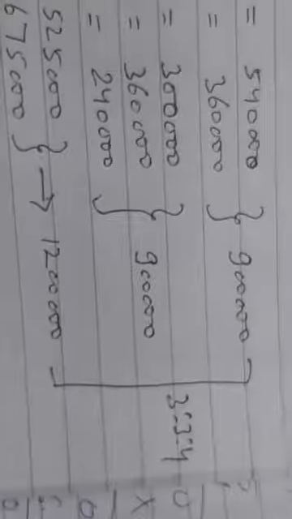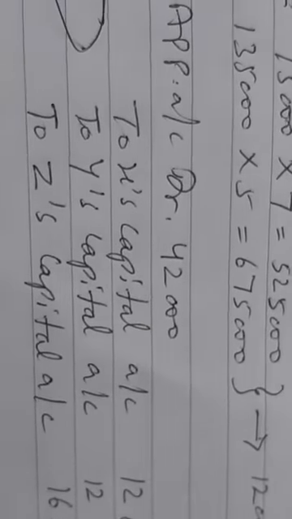So in this proportion of their effective capital employed, we have to distribute the profit, and the entry will be: profit and loss appropriation account debited 42,000, to X's capital 12,600, to Y's capital 12,600, and to Z's capital 16,800. That's all.